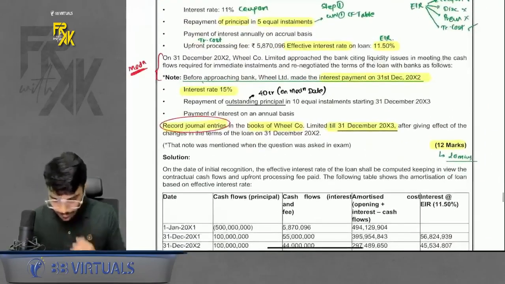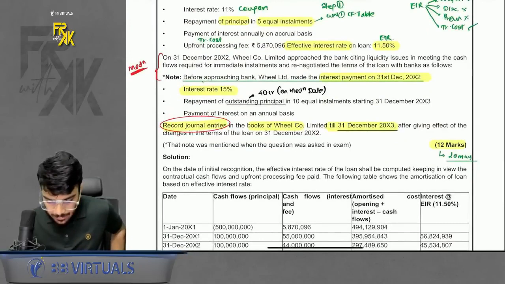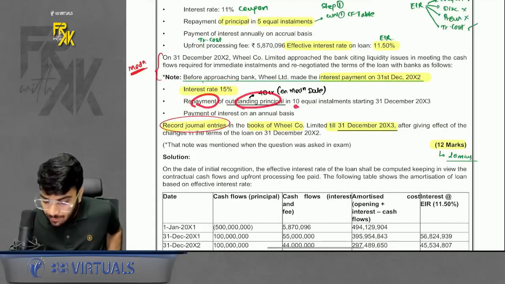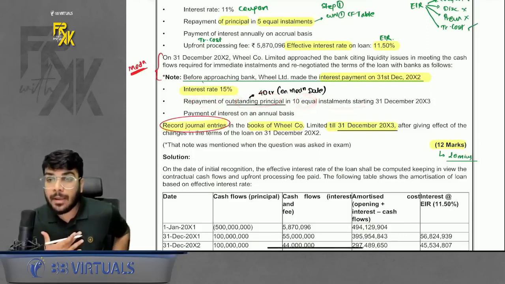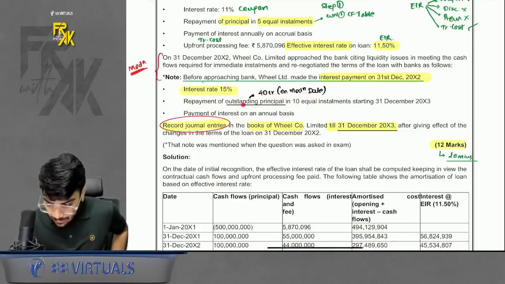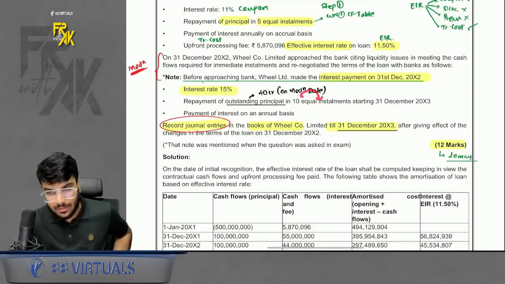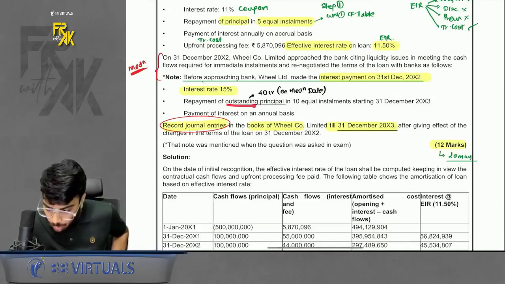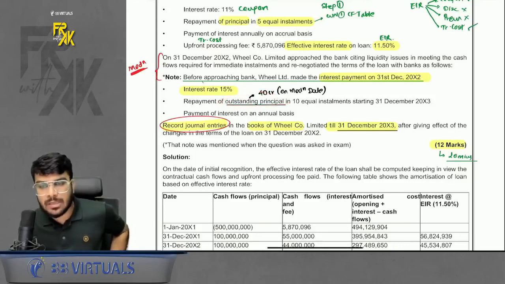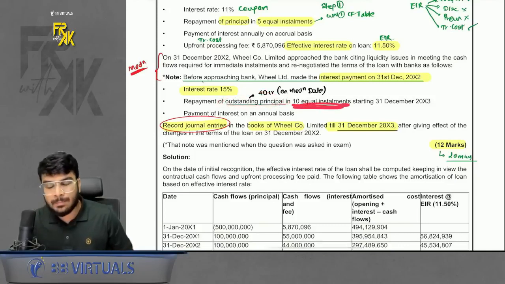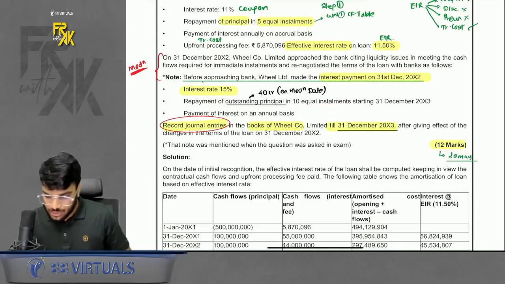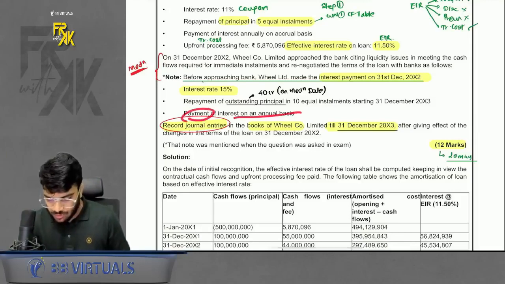Read the question now. As per the revised terms, interest rate will be 15%. Repayment of outstanding principal will happen in 10 equal installments. My God, even in the repayment of principal on modification, it is happening in installments, right? That is why I've told you to find the outstanding principal amount, because when you are making the repayment of principal in installments in modification, you will only consider the outstanding principal. What principal you have paid, you will not pay again. Okay, then payment of interest on annual basis.